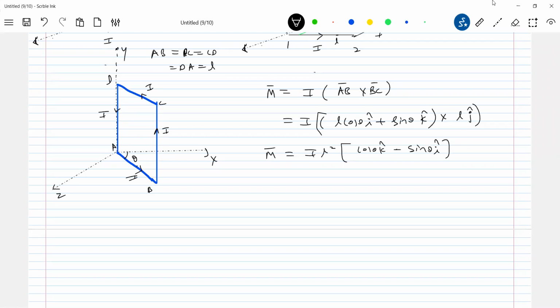Can we justify what we derived? We know how the dipole moment will be directed. It will be directed normal to the plane of the loop. Since it is a square loop, normal to the plane of the loop. If this loop lies in the xy plane, the dipole moment will be parallel to the z axis. Don't say along the z axis, because it should pass through the center of mass. So if the loop lies in the xy plane, then m bar will be along that axis.